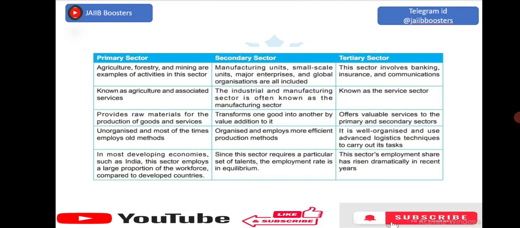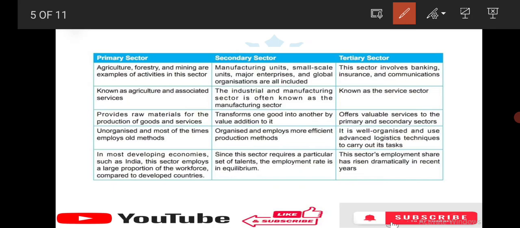Okay. Next, let us have a quick overview of the differences between the primary, secondary and tertiary sectors. Let us remember, in primary sector there will be agriculture, forestry and mining. These are the examples of primary sector. In secondary, manufacturing, small scale and major enterprises, which is industries. In tertiary, it's banking, insurance, communications. The primary is also known as agriculture and associated services. The secondary sector is known as the industrial and manufacturing sector. In tertiary, it is the service sector.